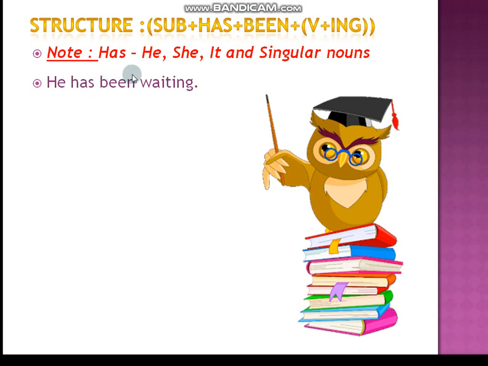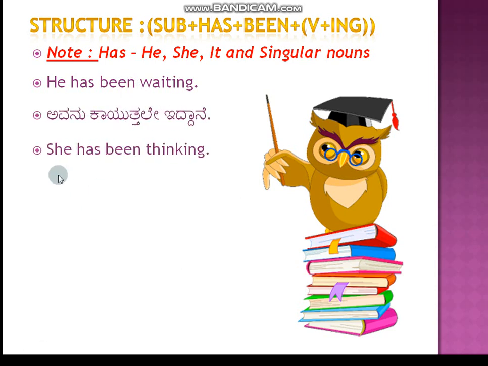That's why he has been. The verb I have taken is wait. Wait becomes waiting. That's why he has been waiting. He has been waiting. She has been thinking. She means it's also third person singular. So we need to use has. She has been thinking.